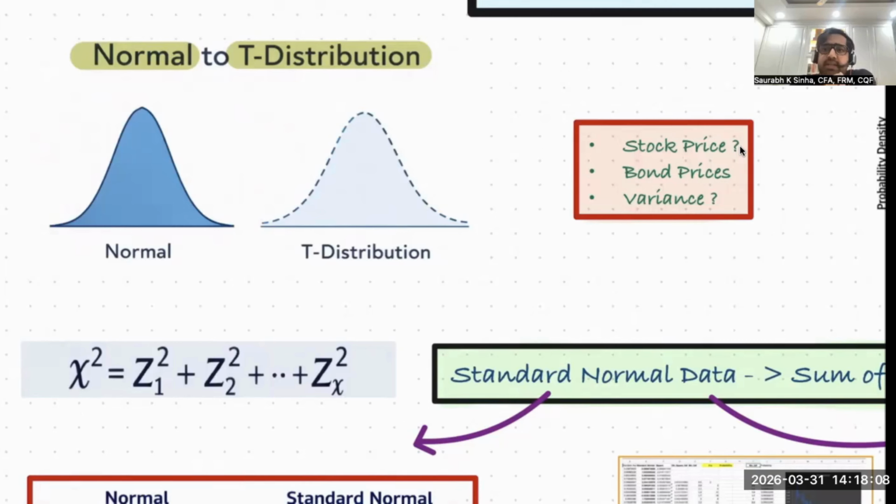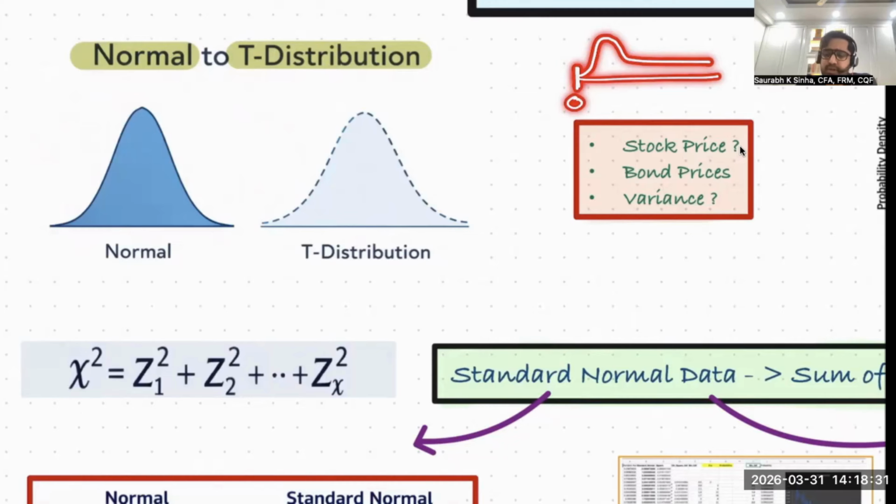But stock prices and bond prices will never fall below zero, whatever distribution they follow. They are pegged at zero. So how can we force any stock price on this planet to be normally distributed or t-distributed?